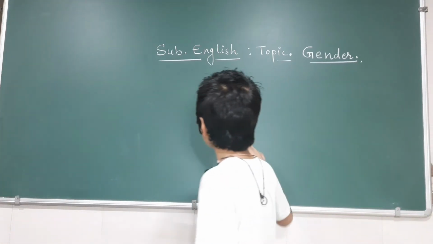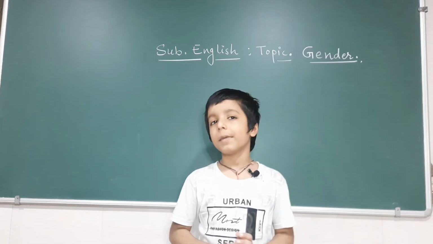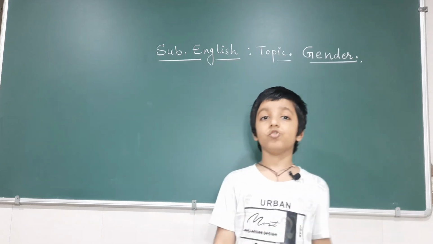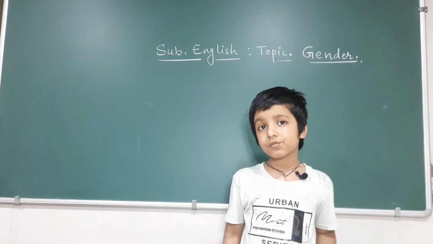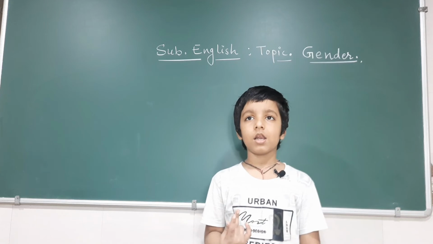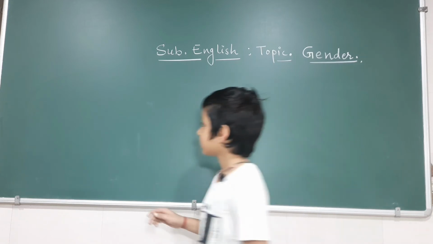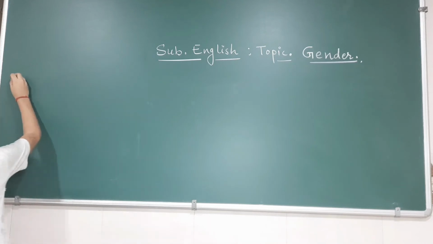Now our third gender, common gender. What is a common gender? Common gender, any noun used for a male as well as for female, it is of common gender. Example, students, teachers, doctors, common gender.